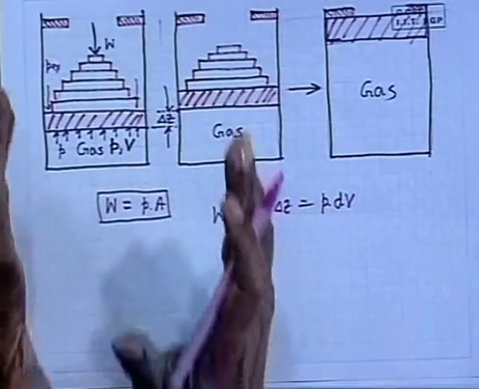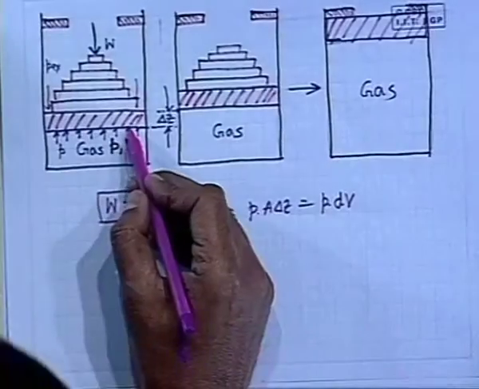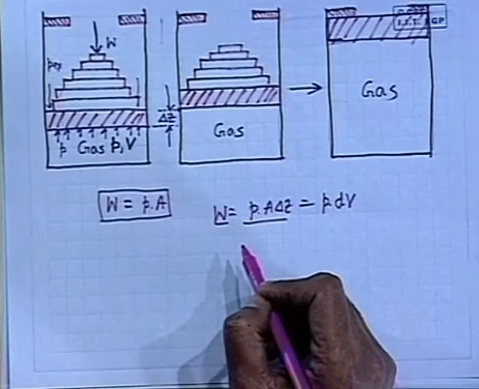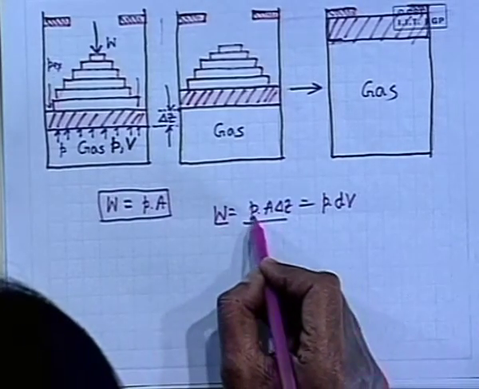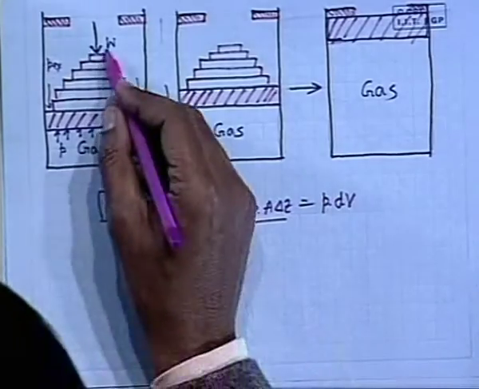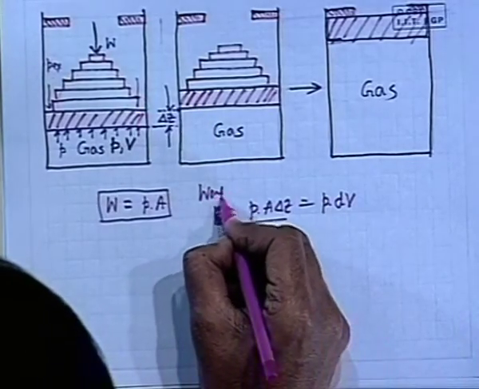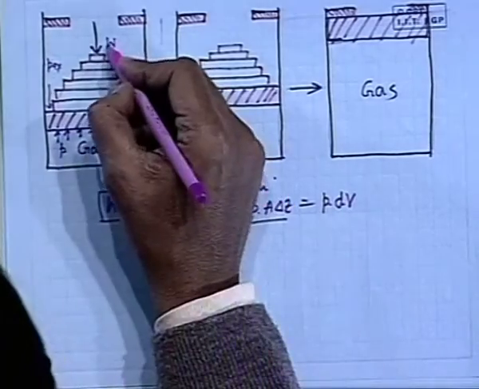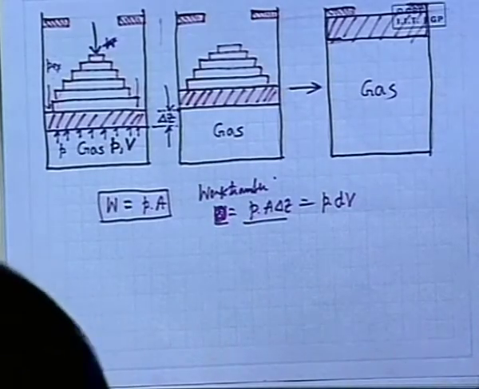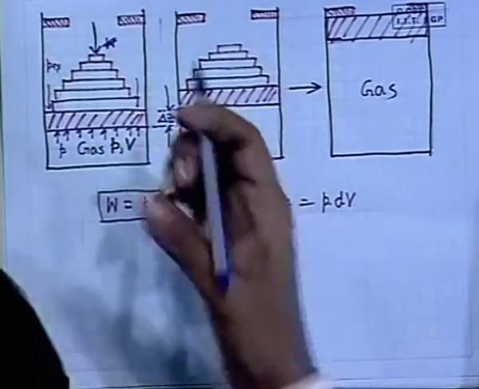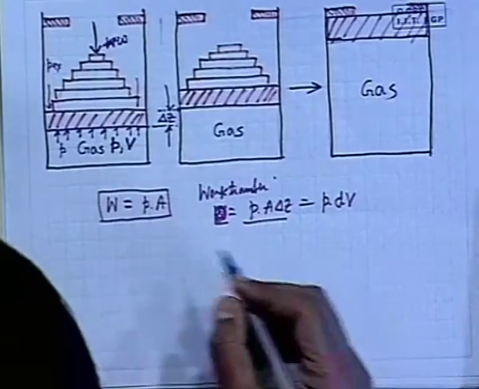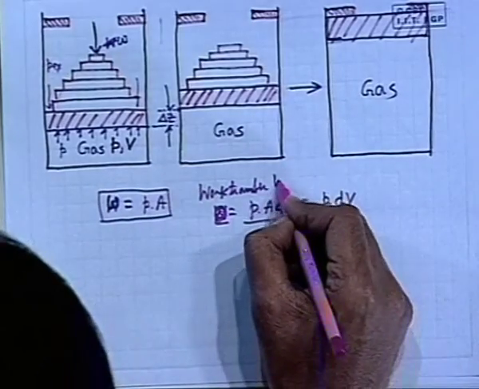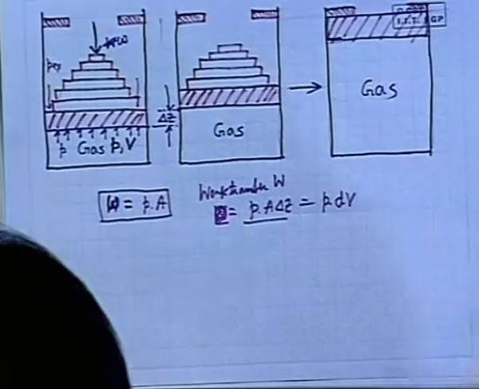That means it is a sort of non-dissipative work. That means the change in the potential energy of the weight is W into delta Z. I am sorry, the nomenclature is confusing. Let us consider the weight as small w, otherwise there will be confusion. So, small w is P into A. So, work transfer W will be P into A into delta Z, which will be equal to the small weight times delta Z.